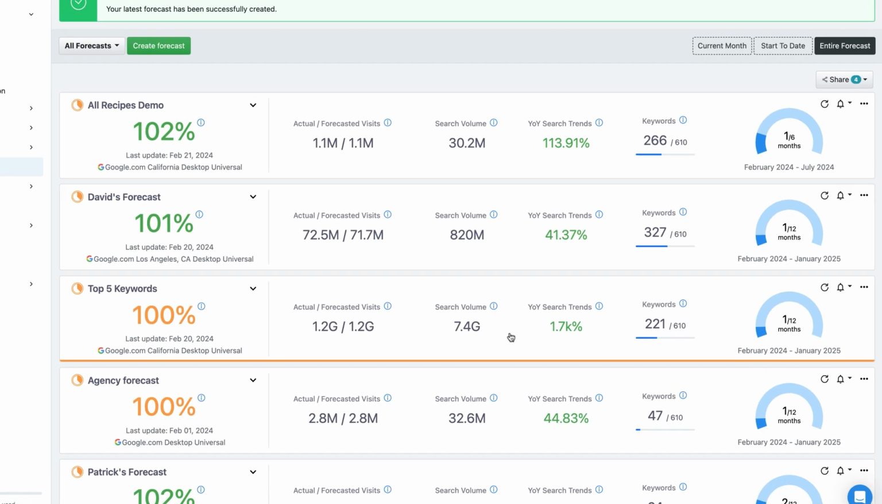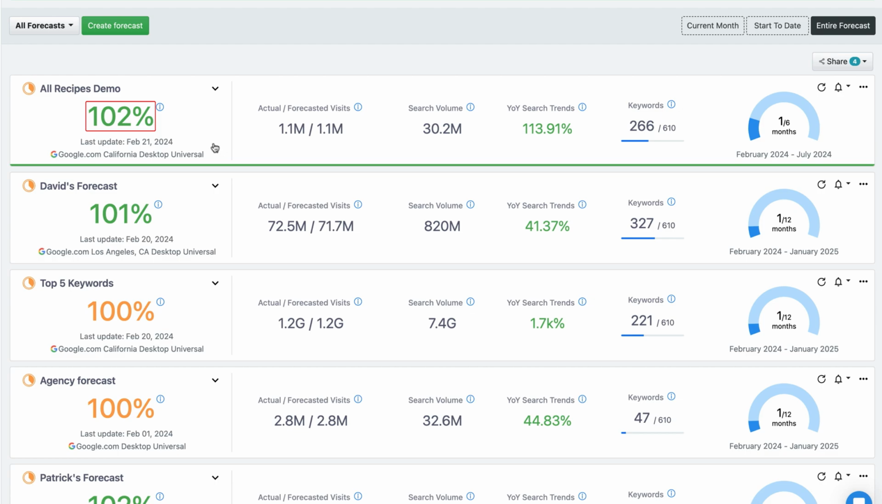In just a few seconds, we can see the overall forecast status. It tells us how close we are to the target based on currently estimated visits versus the forecasted ones. We can also see the total search demand and how it evolved from last year. Last but not least, we can see how many keywords we have in our forecasting and what the current month is from the entire forecasted period.